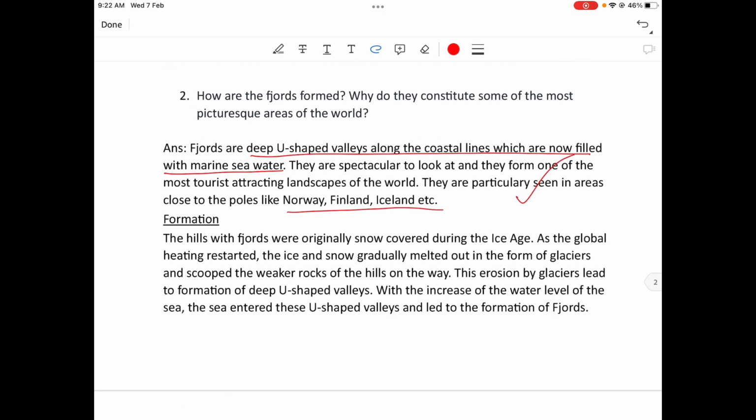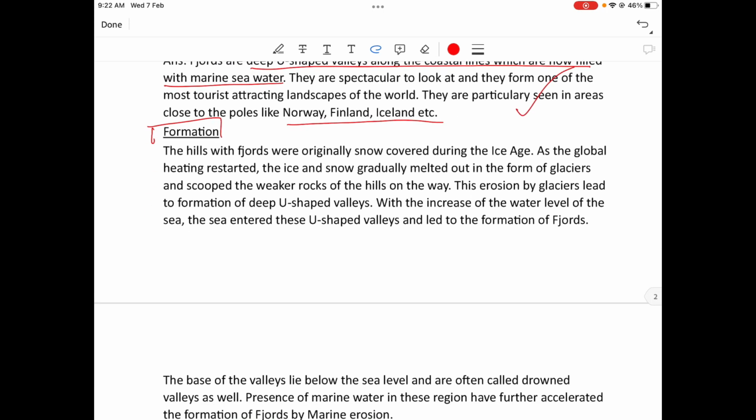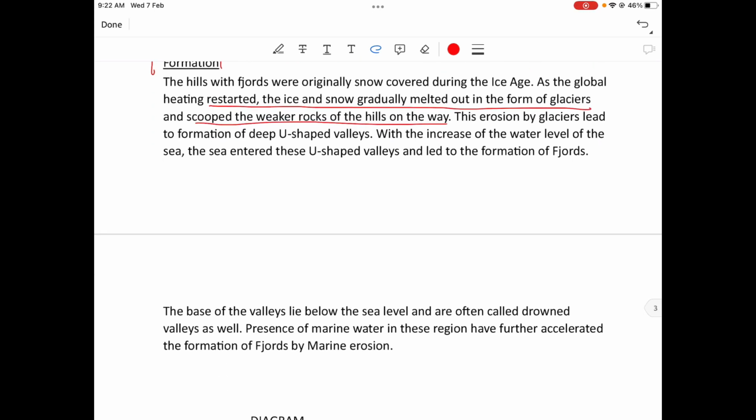Formation. The hills with fjords were originally snow covered during the ice age. As the global heating started, the ice and snow gradually melted out in the form of glaciers and scooped the weaker rocks of the hills on the way. This erosion of glacier led to formation of deep U-shaped valleys.